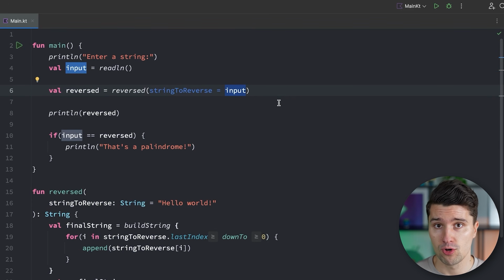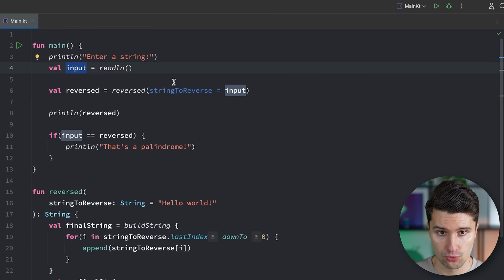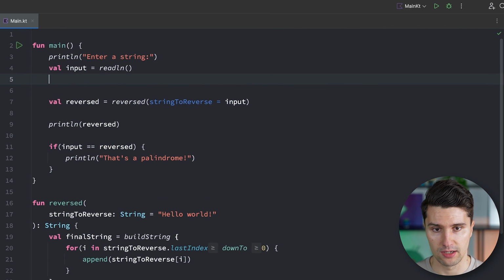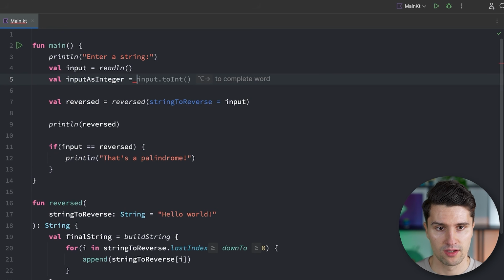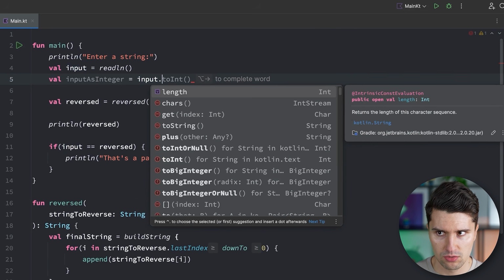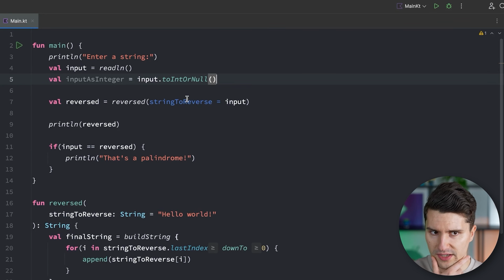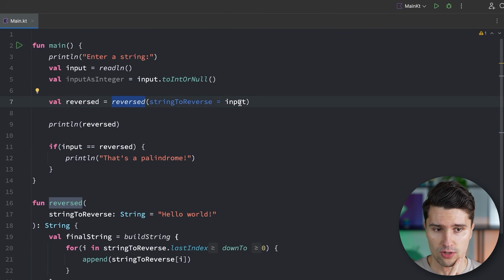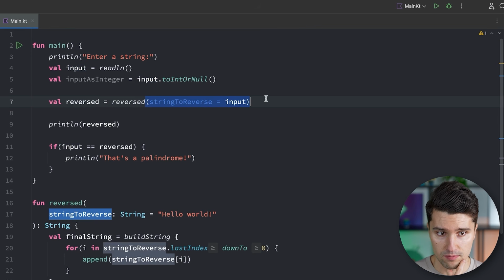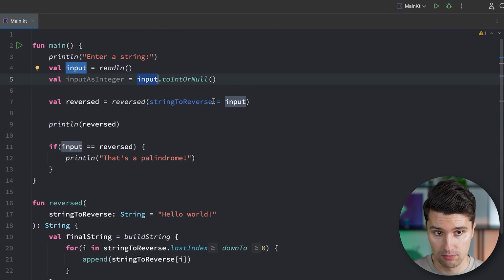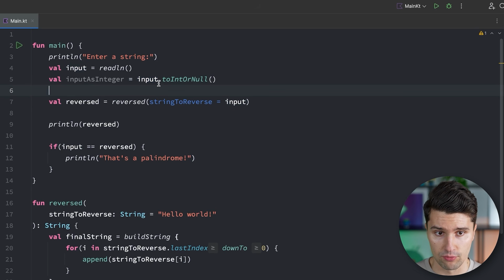Something you've also noticed before in the context of functions, when we actually wanted to convert our input to an integer, then we wrote something like val input as integer, and we set this equal to input dot to integer or null. So you can see that's also how we get all the functions that we could currently call in this context. So this is quite a different way of calling a function, right? Because we had to call a function and then pass the actual parameters to this function here in these parentheses. But what we did before is we took our input, we took our parameter, and then called a function on that parameter with this dot notation.